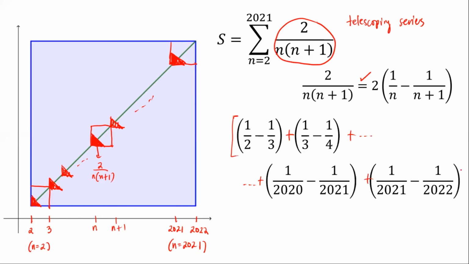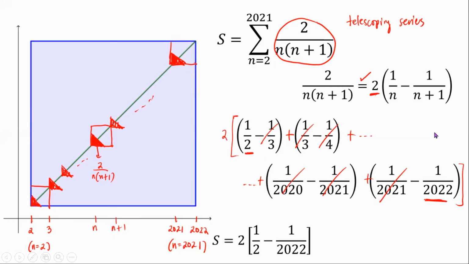But of course, do not forget that this is going to be doubled, multiplied by 2 because of this factor here. Now, even though there are so many fractions, we observe that fortunately, a lot of them are going to cancel each other out, leaving us with just 1/2 and 1 over 2022 that we need to subtract, which we need to double. And the computation is now relatively easy and straightforward, of course, after recognizing we have a telescoping series.